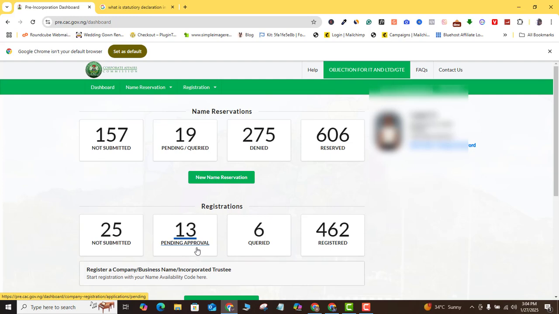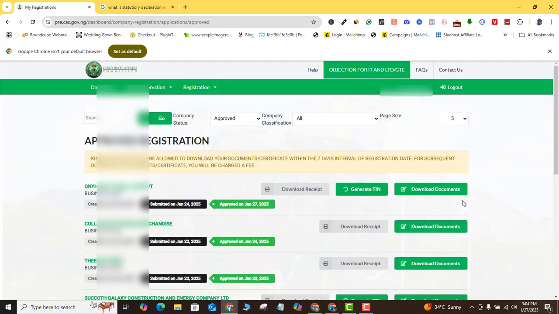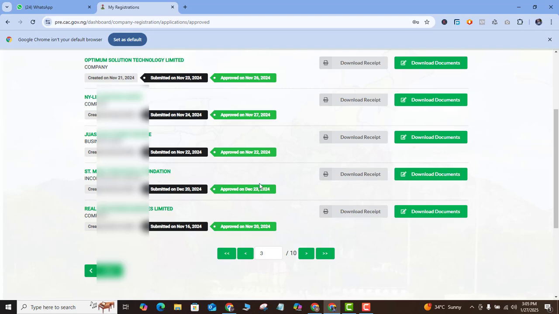Okay, so you're going to check it up again. For how many days, we don't know. Just like any other registration, you keep checking it. If it is queried, it's going to come here, and if it is registered, you're going to see it here at the registered portion. All right, so this is where it is going to be.